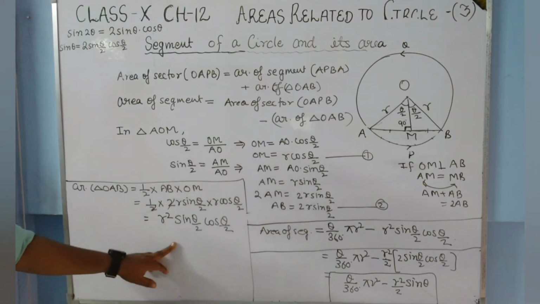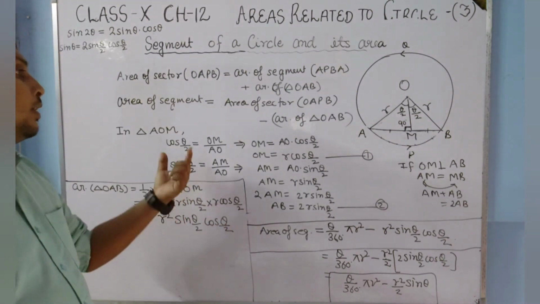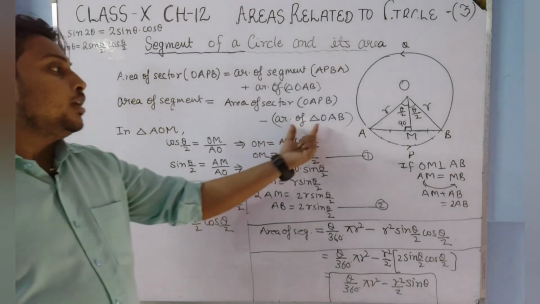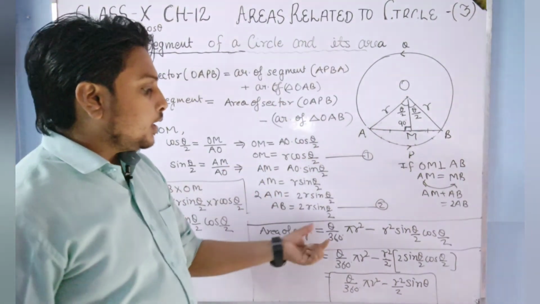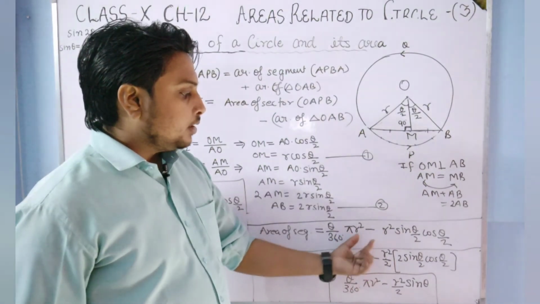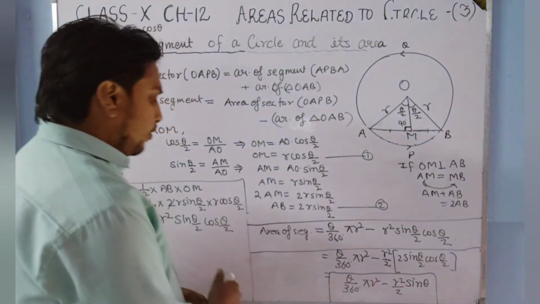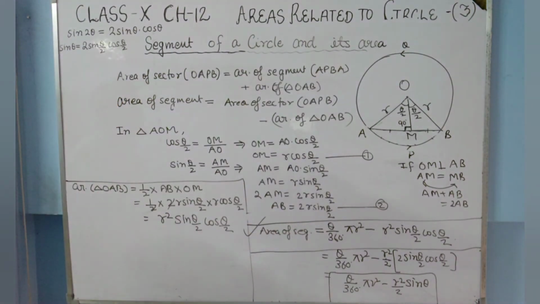And hence I have put the value of this area of triangle here. The area of the sector we have proved earlier, that it is theta upon 360 degree pi r square. So after this, this is one formula of area of segment.